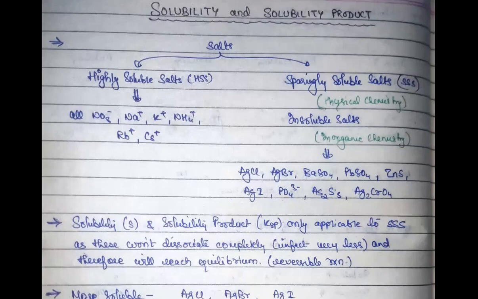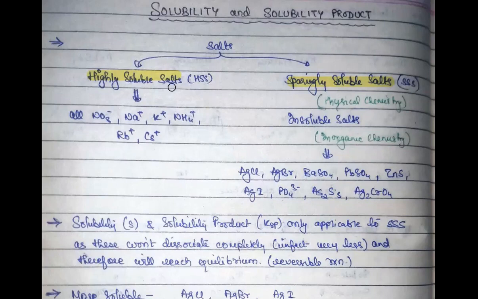Although solubility is a common term you can use for any kind of salt, especially when we are talking of equilibrium, we are concerned with those salts which are not so soluble in water. You basically have two different types of salts on the basis of solubility: those which are highly soluble in water, which I can call highly soluble salts, and some which are not so much soluble in water.